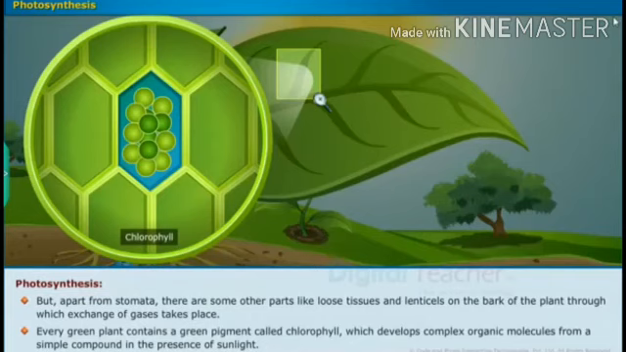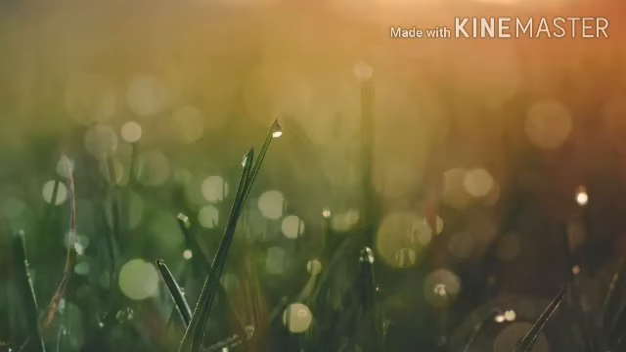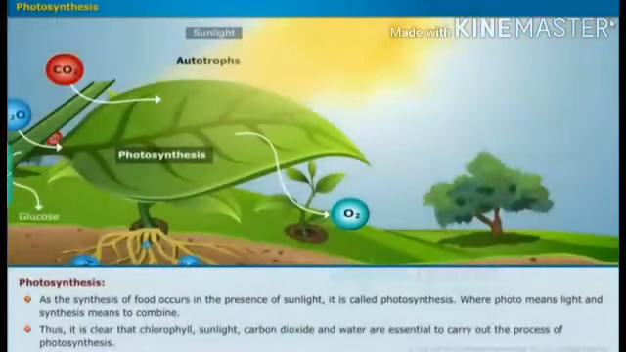And this slide explains the chlorophyll. So what is chlorophyll? Chlorophyll is present in the leaf. It is involved in the process of photosynthesis. The chlorophyll is present in the leaves, so that's why all the plants are green in color.